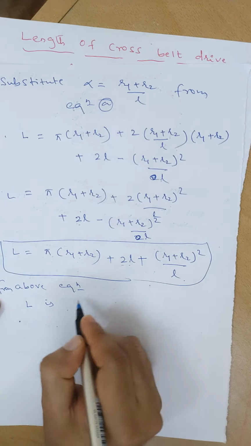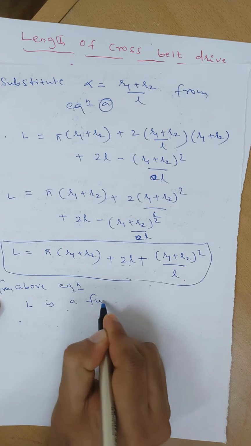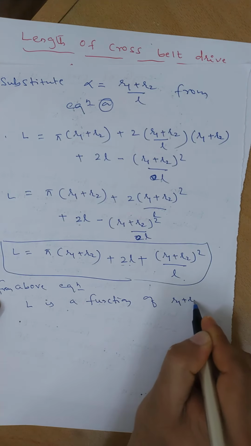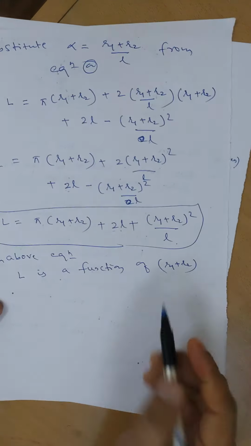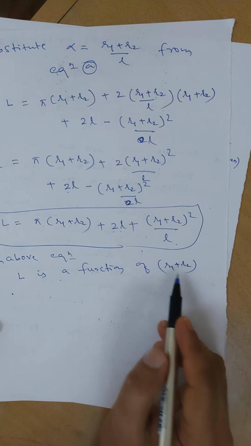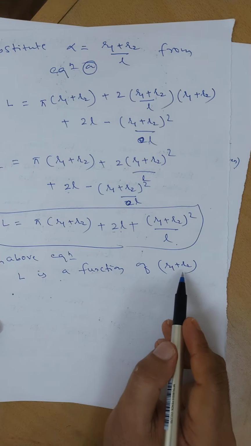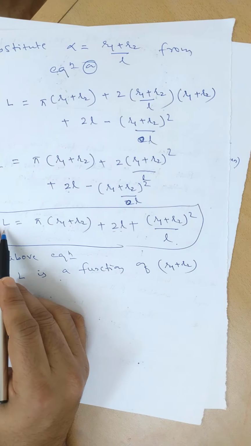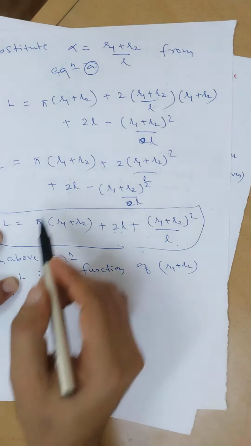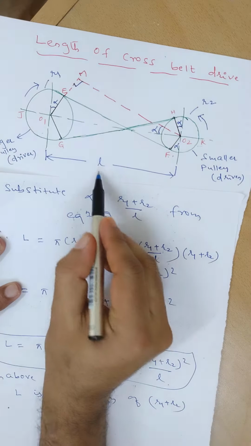From the above equation, L is a function of R1 plus R2, right? So what does it mean? That is the radii of both pulleys. If R1 plus R2 is constant, then the length of the cross belt is also constant, provided the distance between the two centers, that is small l, is constant.